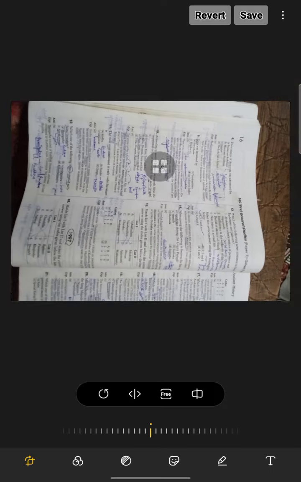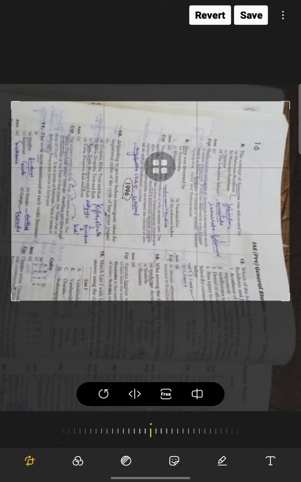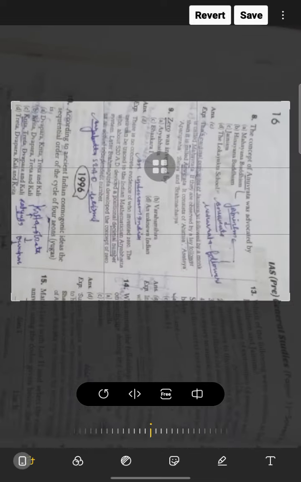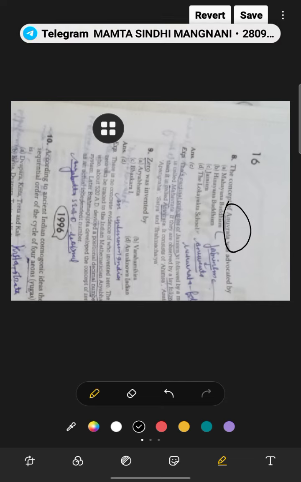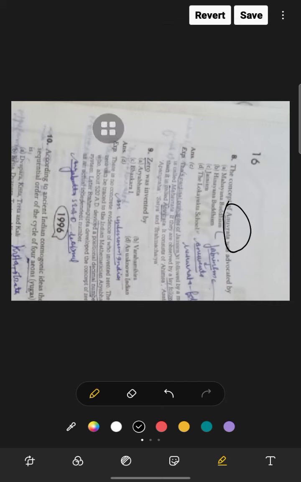Next page we came. So see, the concept of Anuvrata is advocated by Jainism. The principles of Jainism, if followed by monks, are called Mahavrata. If they are observed by the laity, then it is called Anuvrata. It consists of Ahimsa, Satya, Asteya, Aparigraha and Brahmacharya.